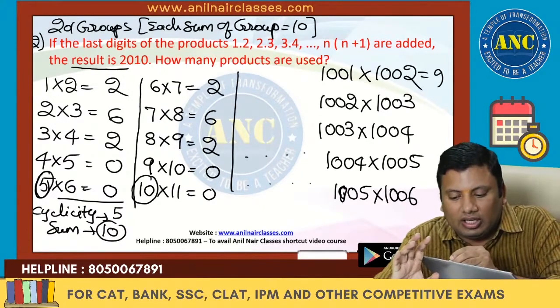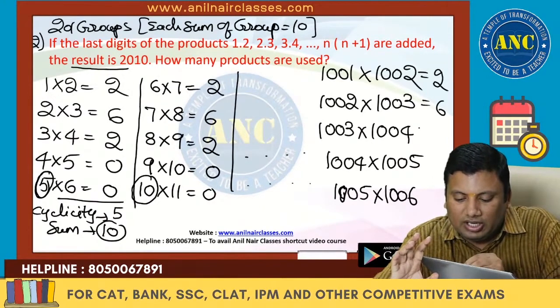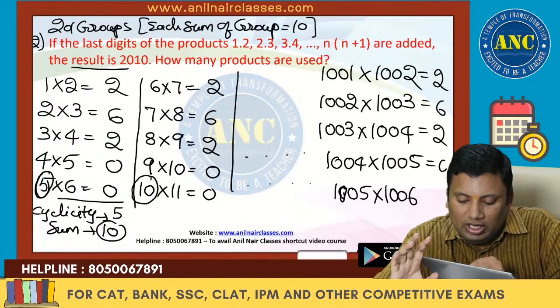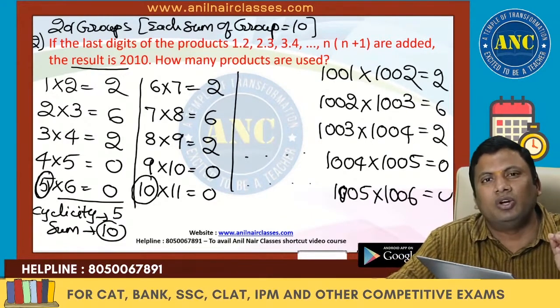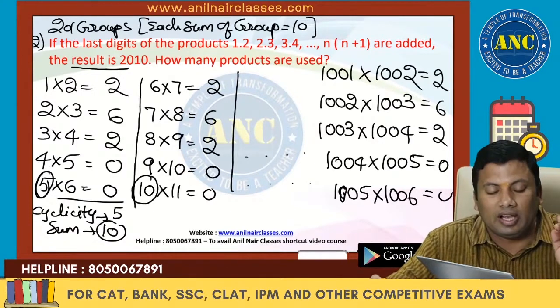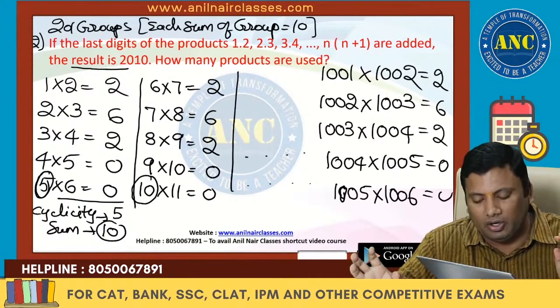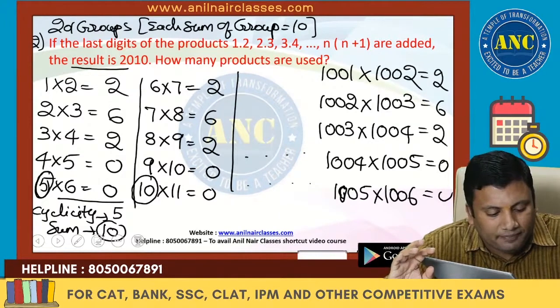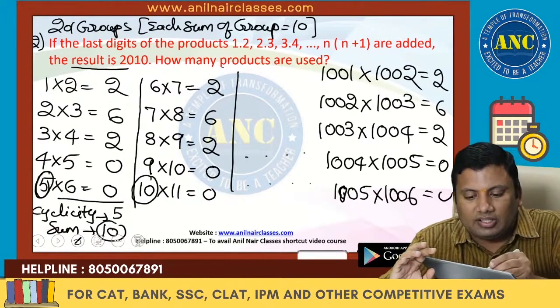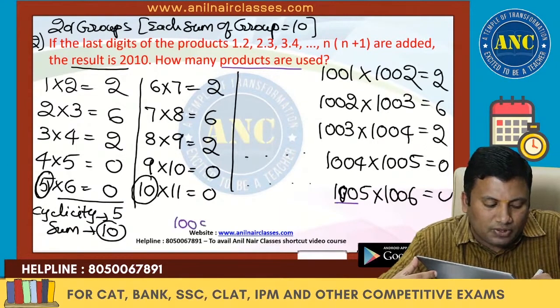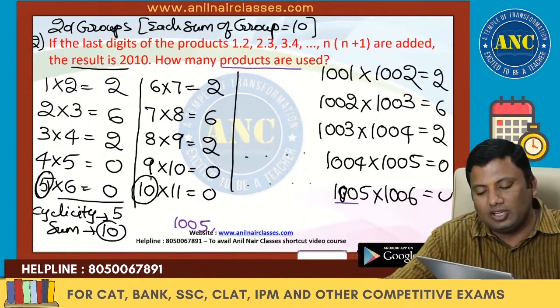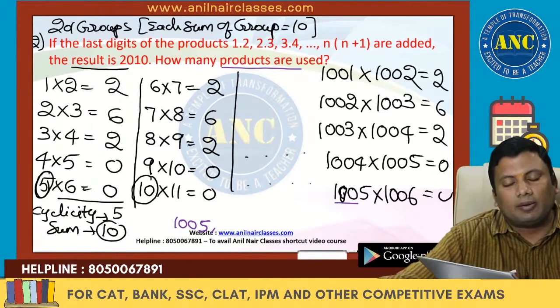These are 2, these are 6, these are 2, these are 0, these are 0. This is one question where most of the students will make a silly mistake, knowingly or unknowingly. Immediately you will tick mark the answer for how many products are used as 1005, because till 1005 you got the sum as 2010.